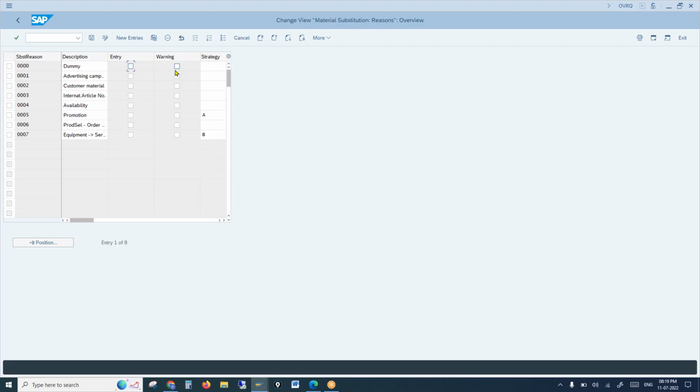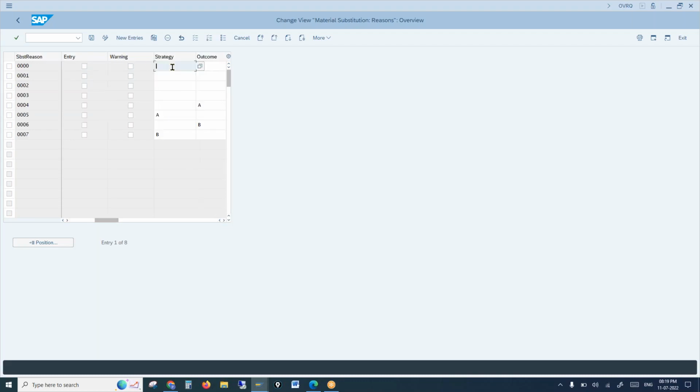But in the auto replacement, the user is trying to create an order for X, but the system automatically replaces it with Y. So what happens? The user might panic and immediately send a ticket, right? So for that reason, this particular warning will be applicable only for auto replacement. In the auto replacement, when the user is trying to create an order, the system will throw a warning showing that this material is obsolete and is substituted with another material.